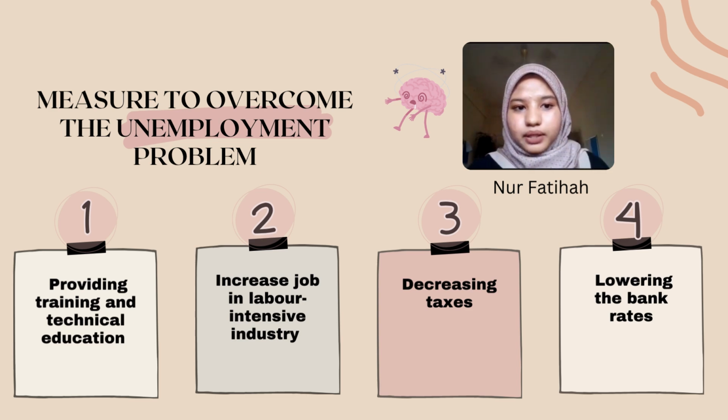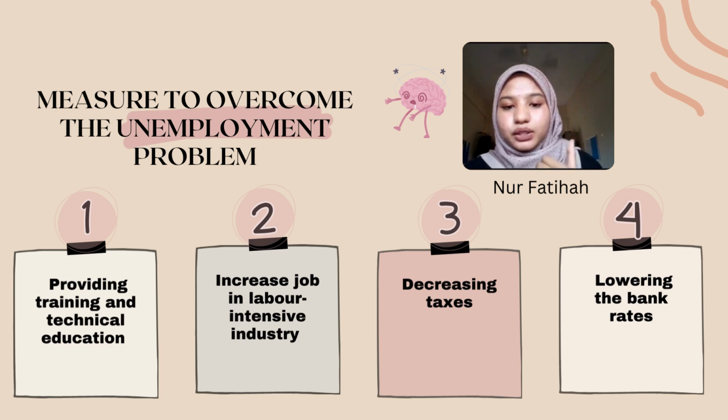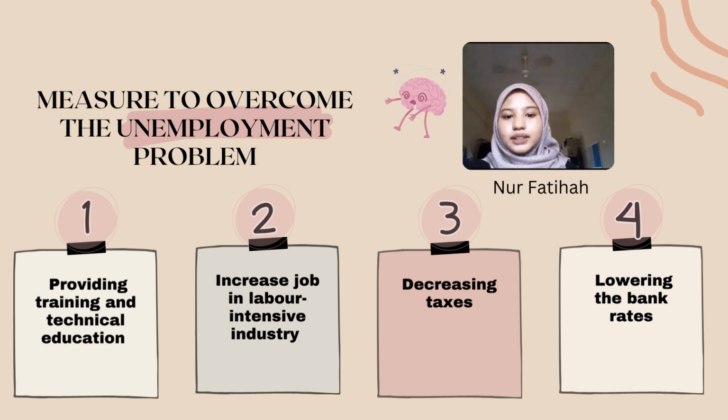And Turkey's unemployment rate has been comparatively high and unstable due to a few reasons such as policy choices, economic cycles, and international economic situation. There are some plans that Turkey has been trying to decrease the unemployment problem. First is providing training and technical education. Enhanced training and education will help people to find employment by improving their skill and knowledge.